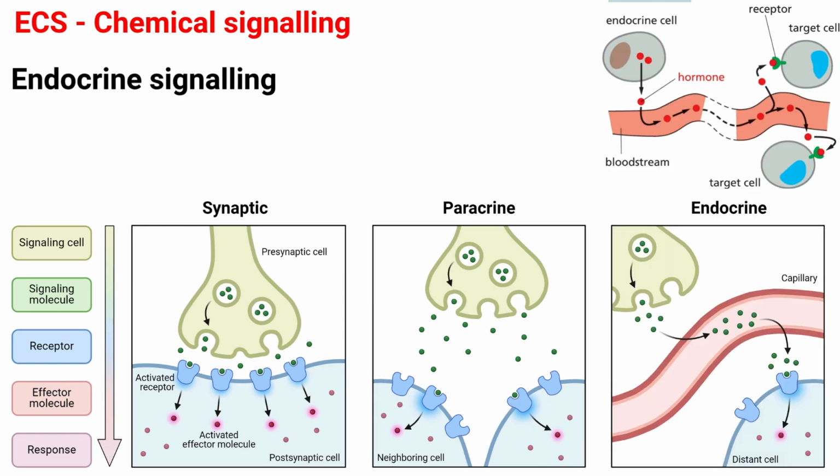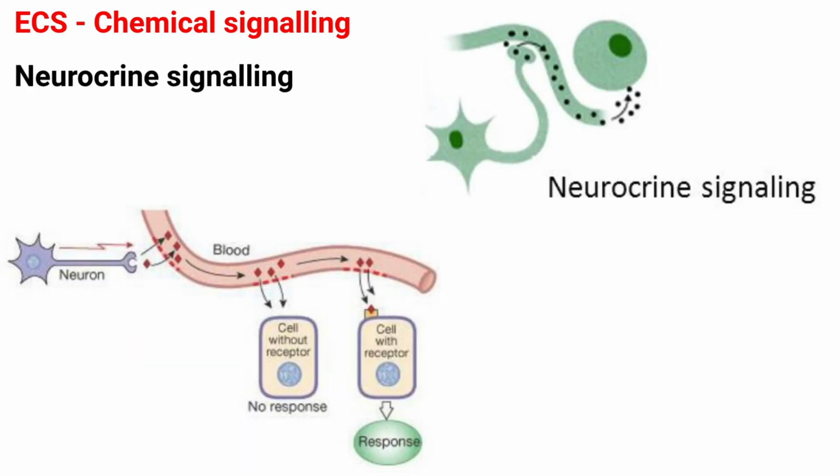Next is endocrine signaling. It is carried out by hormones released into the bloodstream which bind with hormone receptors on the target cells. Compared to local signaling, endocrine signaling is sometimes relatively slow as it relies on diffusion and blood flow. Examples: hormones that affect metabolism such as insulin, testosterone, and progesterone. Next is neurocrine signaling. It occurs when neurons release chemical signals into the bloodstream that affect distant cells. Examples are the hormones adrenaline and oxytocin.